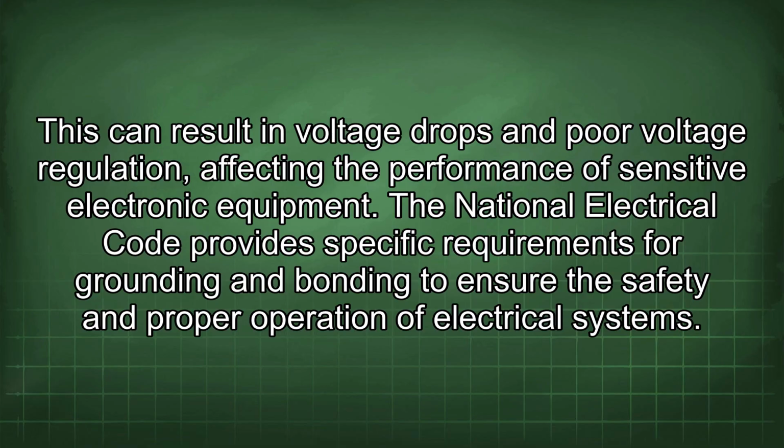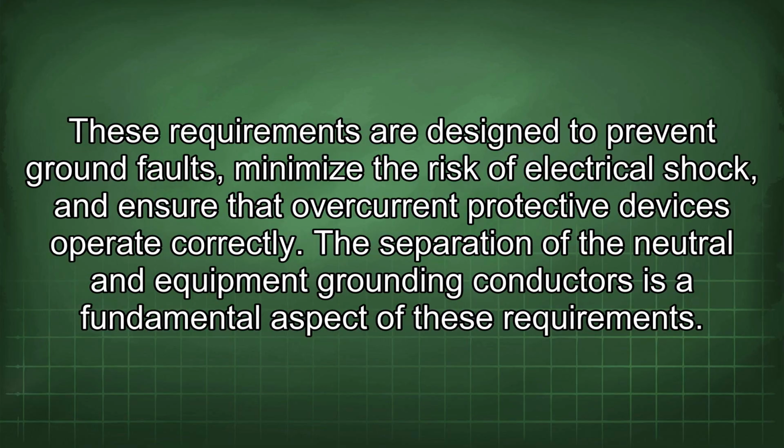The National Electrical Code provides specific requirements for grounding and bonding to ensure the safety and proper operation of electrical systems. These requirements are designed to prevent ground faults, minimize the risk of electrical shock, and ensure that overcurrent protective devices operate correctly. The separation of the neutral and equipment grounding conductors is a fundamental aspect of these requirements.